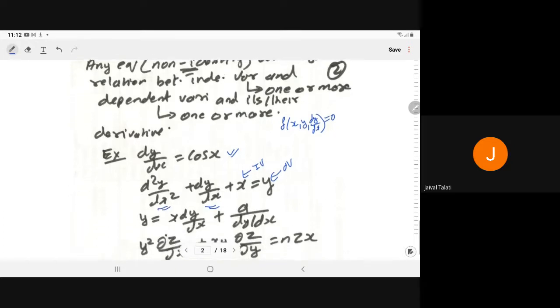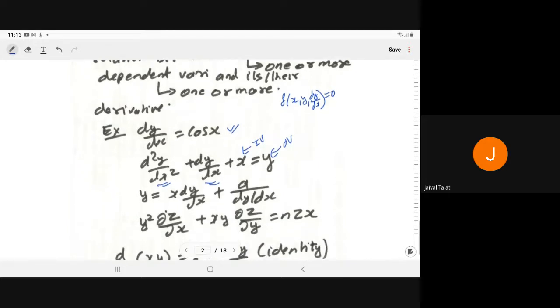Or we can have a form like y is equal to x into dy by dx plus a upon dy by dx. We can have any structure of the differential equation. The main thing is that it must contain the independent variable, dependent variable, and their derivative.